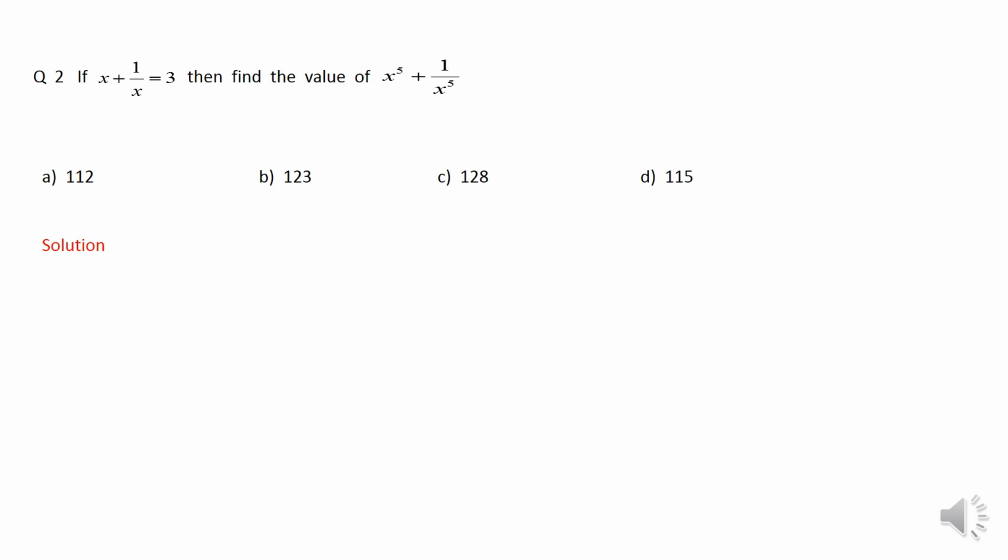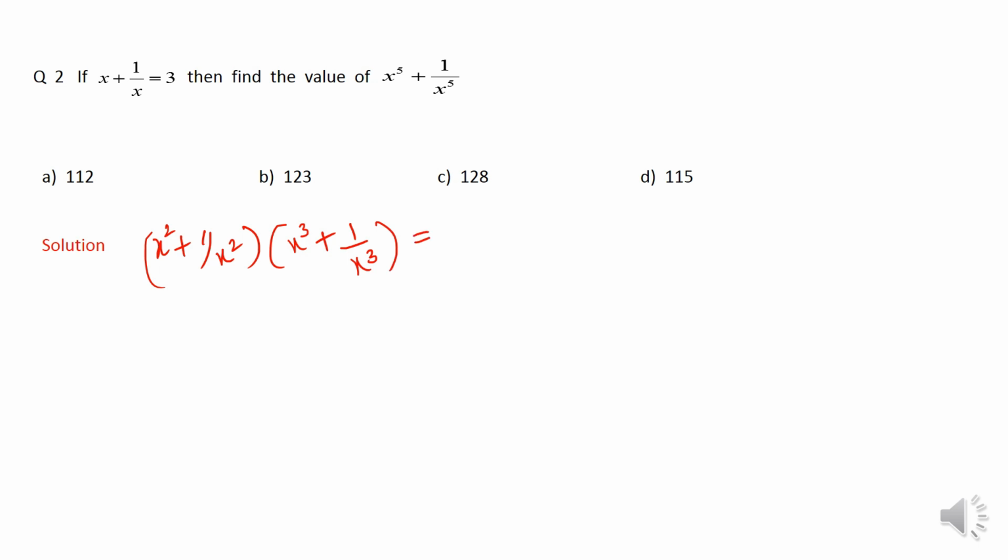Now how to create this x power 5 plus 1 upon x power 5? If we use a little bit of thinking, then we can multiply x square plus 1 by x square with x cube plus 1 upon x cube to get something like this. How?